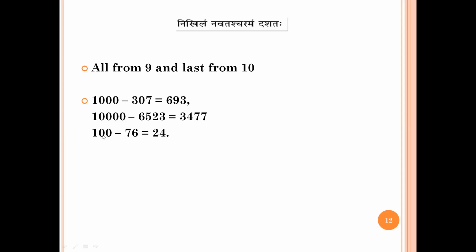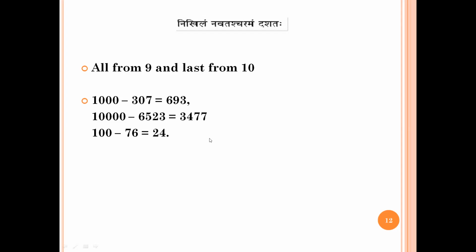Clear? So if the number is same as that of your number of zeros, then this sutra is applicable. We are going to see all the permutation and combination of this sutra. Is this clear? We'll learn it in depth detail in the next class. But is the sutra clear? All from 9, last from 10.